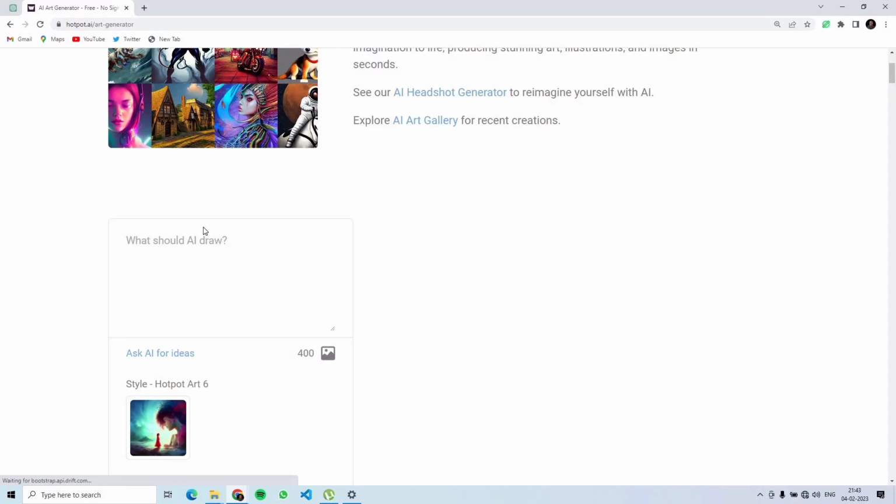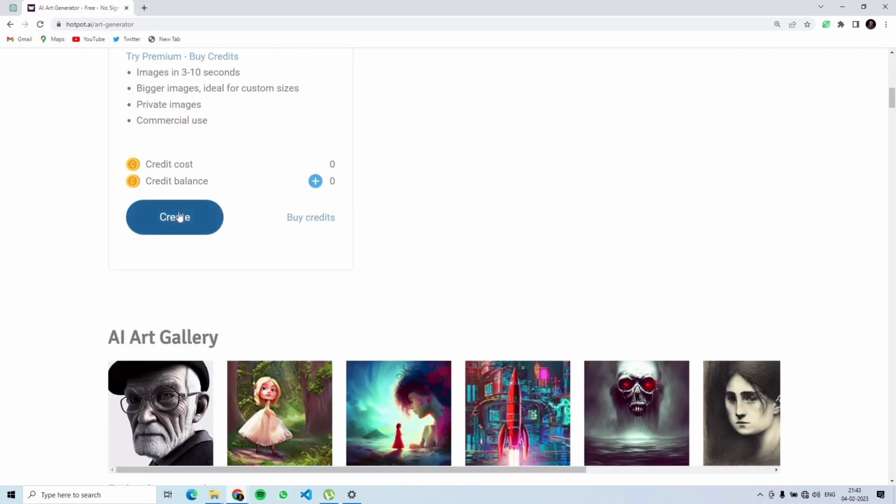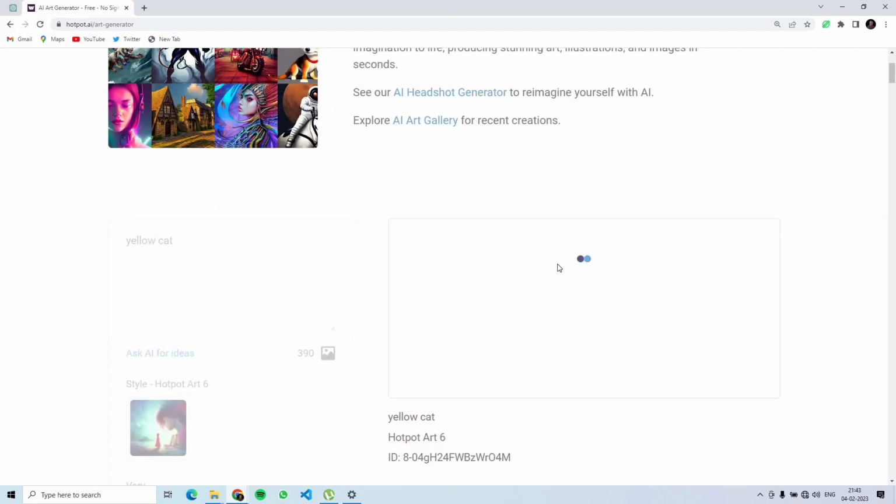and then it will ask me what I want AI to draw. So I believe no one amongst us has ever seen a yellow cat. So let me ask it to draw a yellow cat. And I'll click on create. So I'll wait for my image to be generated.